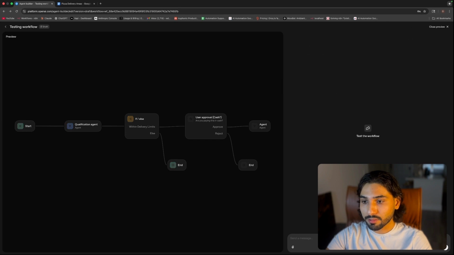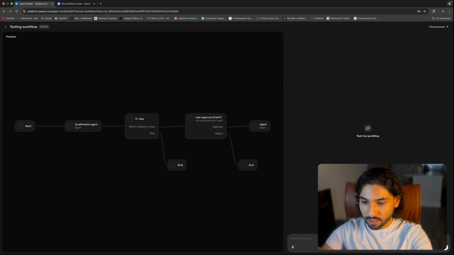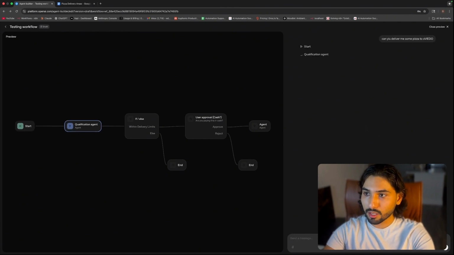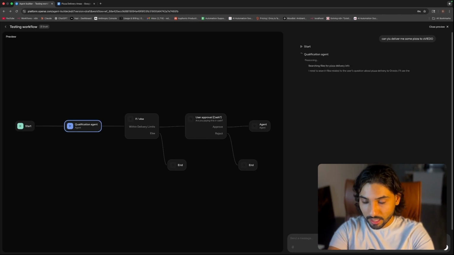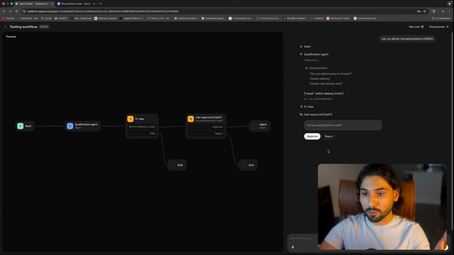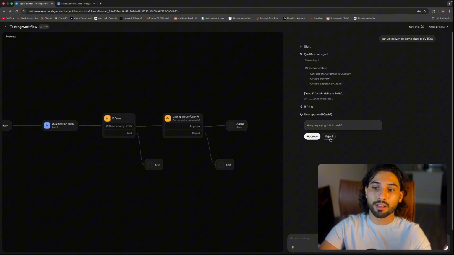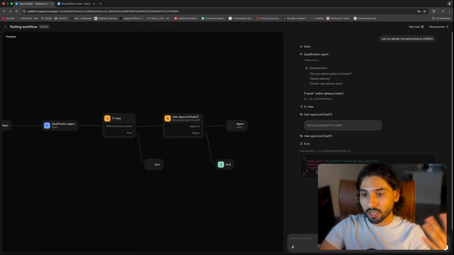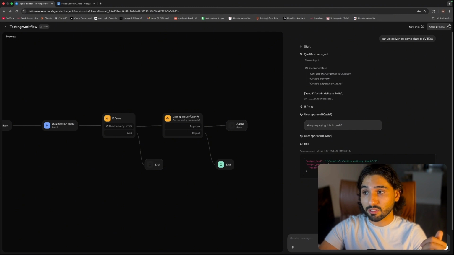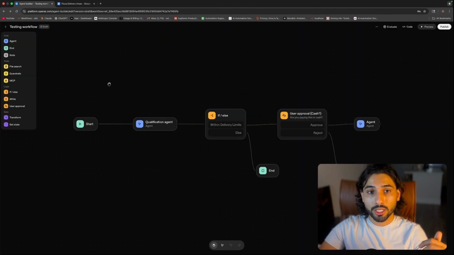Now let's try a different example. Hey, can you deliver me some pizza to Oviedo? Excuse my grammar. So here it's going to go through the if node. The condition is going to be met, but here let's reject. We're not paying with cash, we're paying with card. So here, as you can see, we got the workflow ended because this last condition for the user approval was not satisfied. So here's pretty much it.